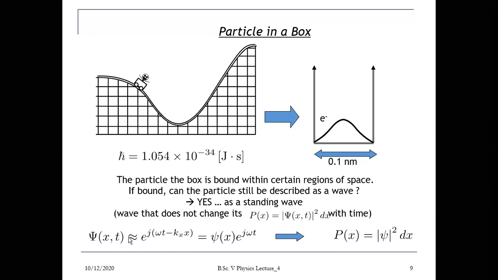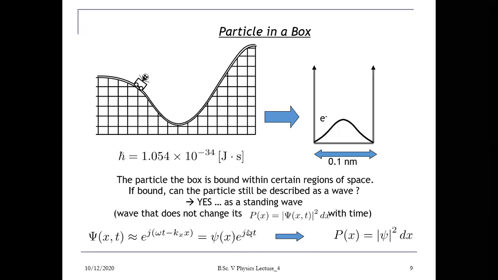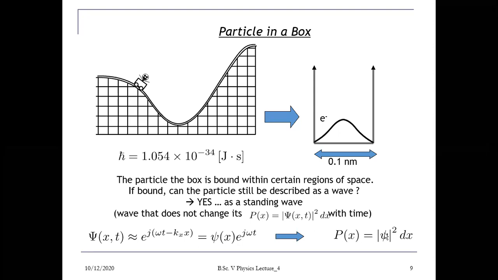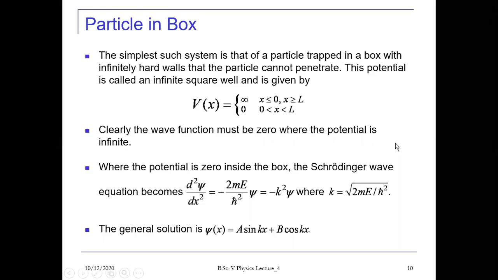So if this is the wave function, and if we resolve the position and time part separately, this gives us basically the probability mod psi square. If we calculate px from this wave function, psi asterisk, the complex conjugate of this term, will become e power minus j omega t. So e power plus j omega t and minus j omega t becomes e power 0, that is 1. So finally we get the probability px equals to psi square dx. This probability can tell us what will be the exact location of the particle in the box.